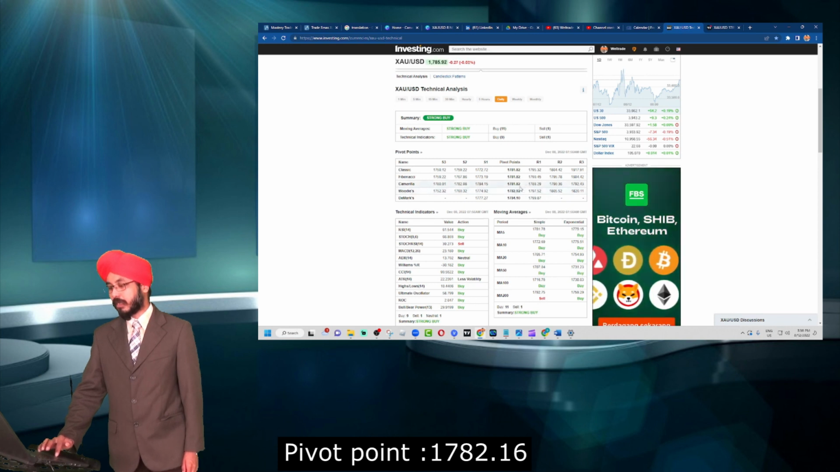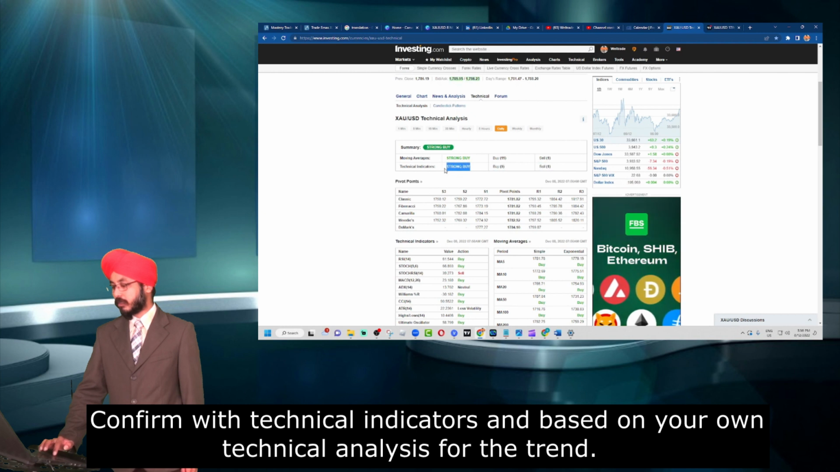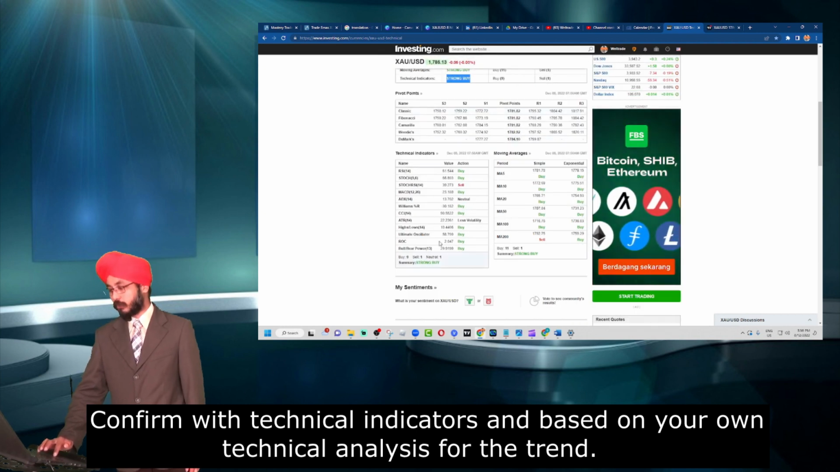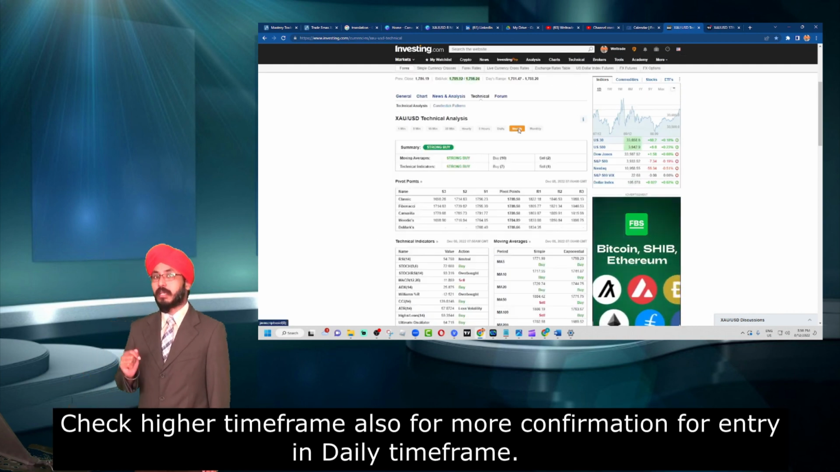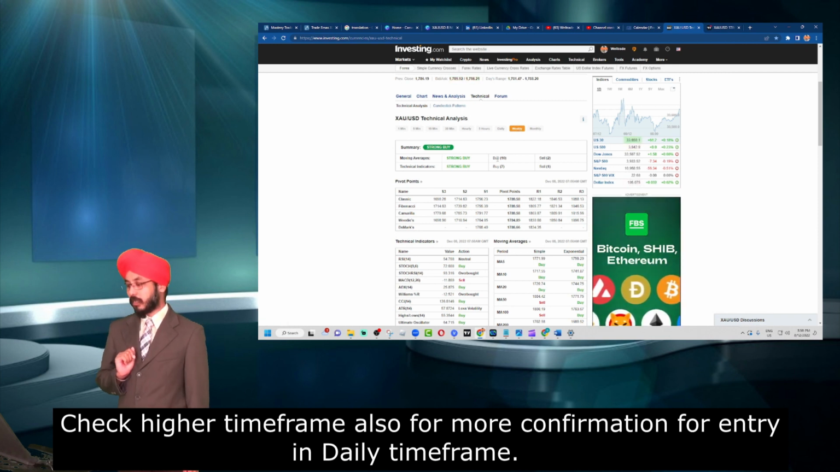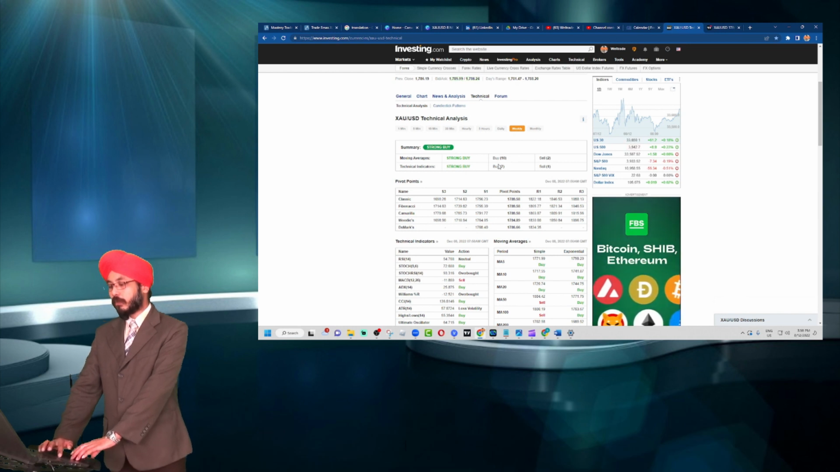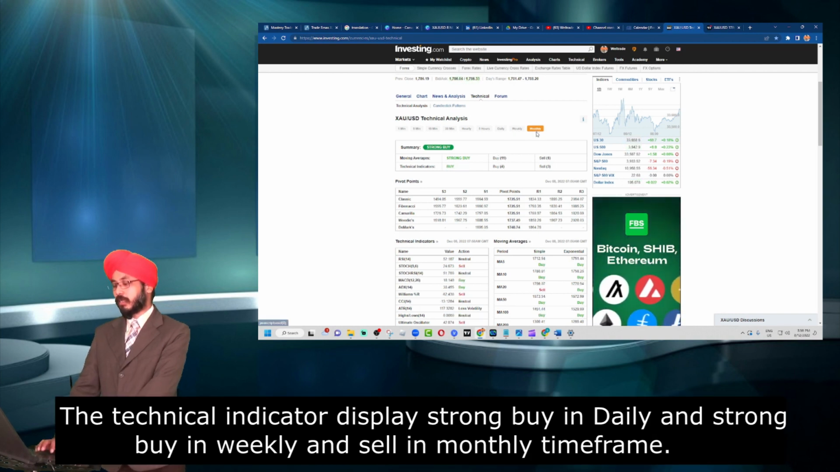indicators are indicating. As we are able to see here, our technical indicators are giving us a strong buy, and this is based on all the technical indicators listed over here. What we can do is check the other 2 time frames, which are the weekly and also the monthly. At the weekly, our technical indicators are giving us a strong buy. And if we go to our monthly, we can see that our technical indicators are giving us